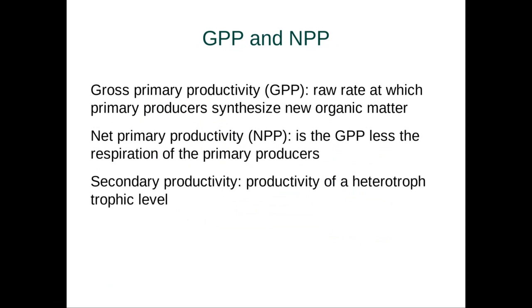Now, this leads us to two terms, GPP and NPP, not to be confused with GDP, i.e. the economic term. GPP is what we call gross primary productivity. It's the rate at which primary producers synthesize new organic matter. And then we have NPP, or net primary productivity, which is the GPP less the respiration of the primary producers, i.e. when you subtract all the respiration the primary producers do from the GPP, that leaves us with our NPP, i.e. whatever sugar is left over that isn't consumed by our primary producers. And then we have secondary productivity, which is the productivity of a heterotrophic level.